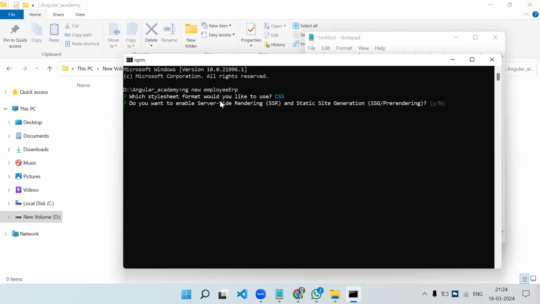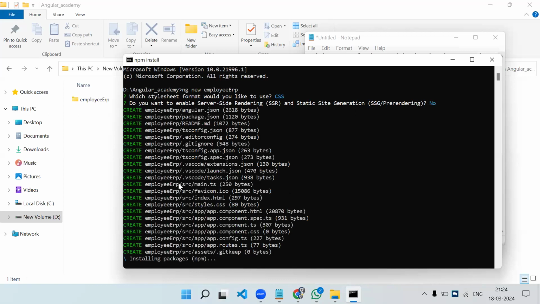After that, it is asking a question like, do you need server-side rendering or not? So obviously we don't need server-side rendering. We are just trying to create a simple project. I will explain again, when it comes to server-side rendering, what it is and everything. So simply I'm saying no and enter. So this is creating your Angular project.